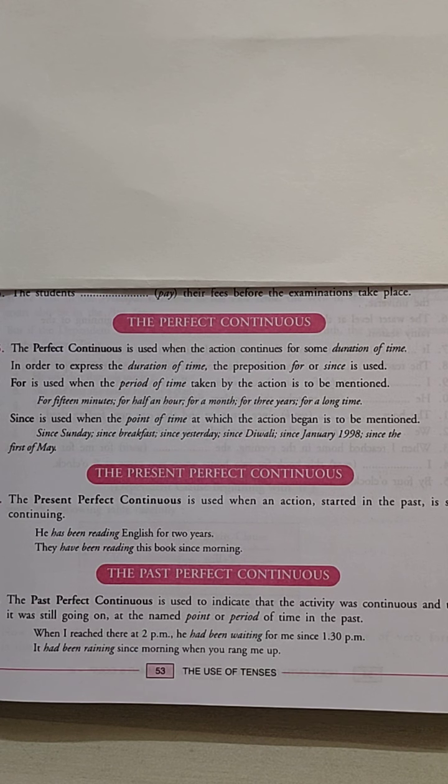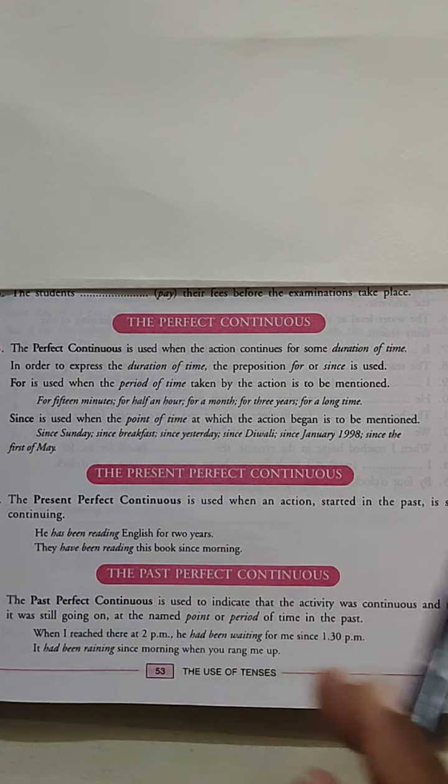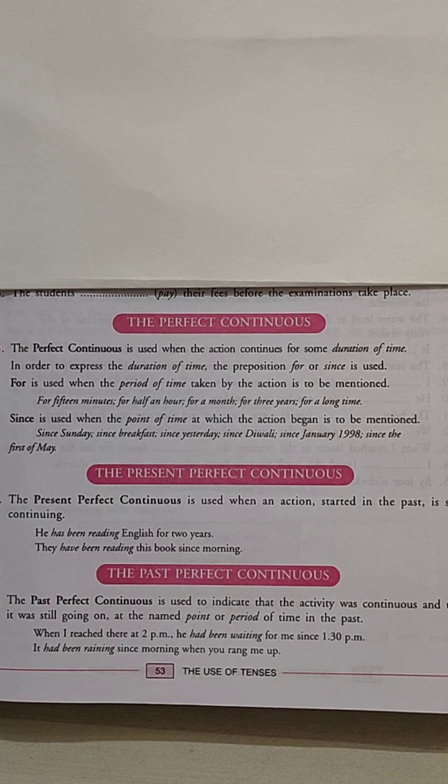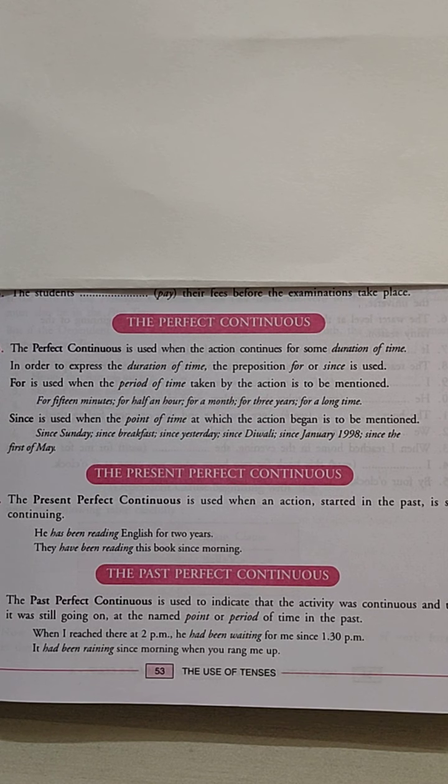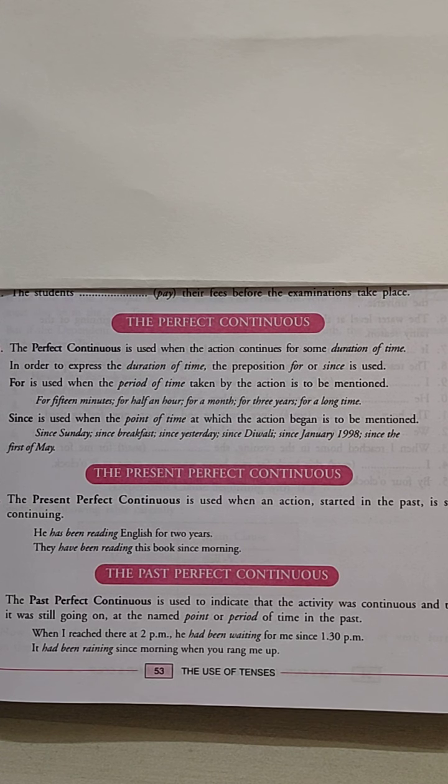When the action started in the past, continues in the present and will continue into the future, and we do not know when it will be completed, the present perfect continuous tense is used.